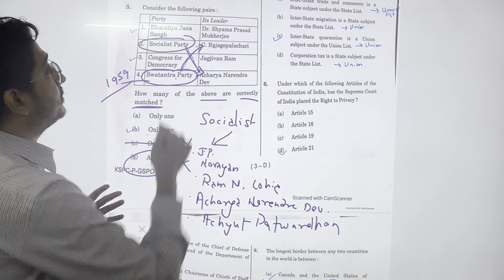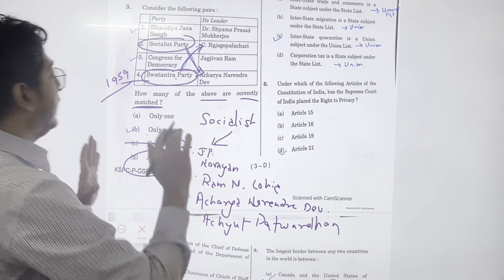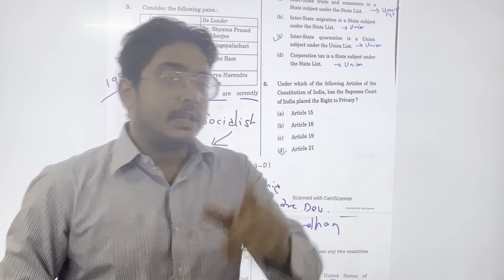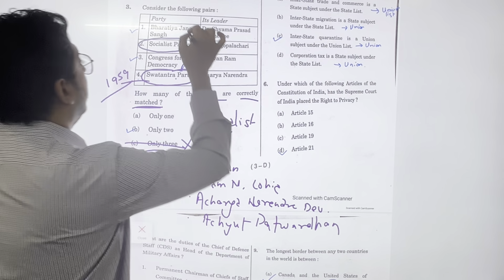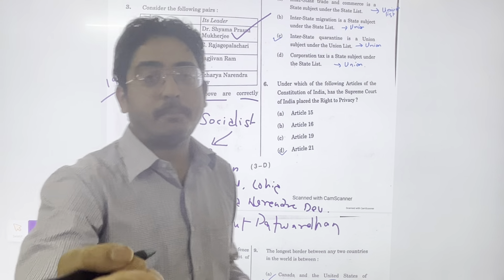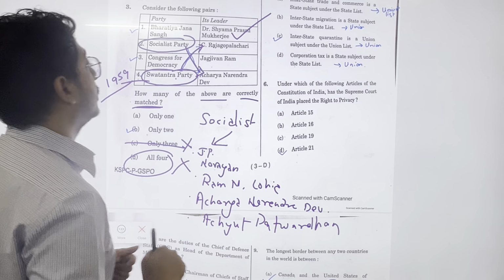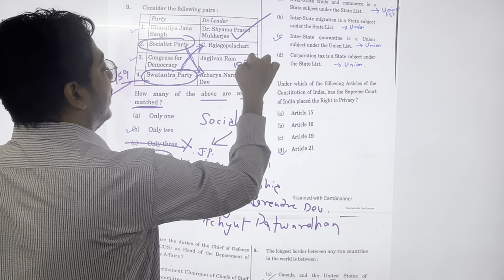Now the question is between Bharatiya Jansangh and Congress for Democracy. Here also you can answer, because Shyama Prasad Mukherjee, before his death in 1951-52, made Bharatiya Jansangh. So this one is correct. Again, contributors, Shyama Prasad Mukherjee. Now Congress for Democracy, Jagjivan Ram is also correct, 1977.